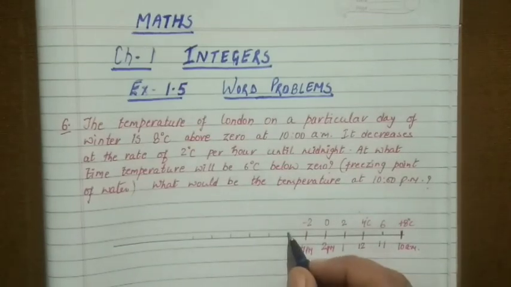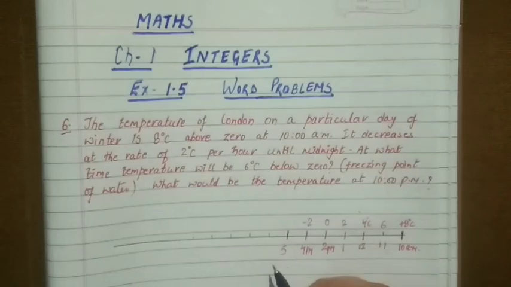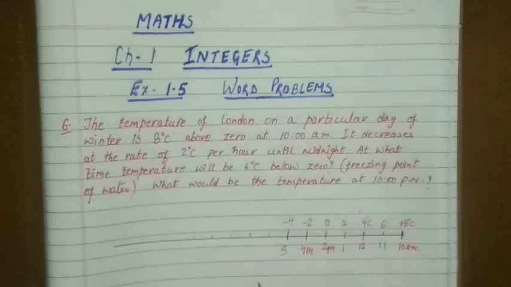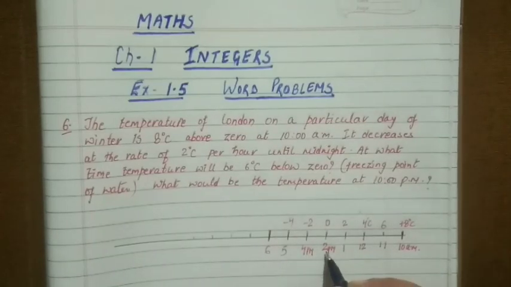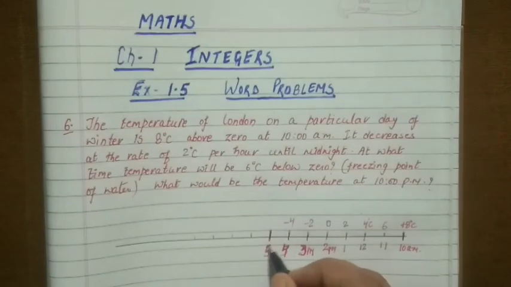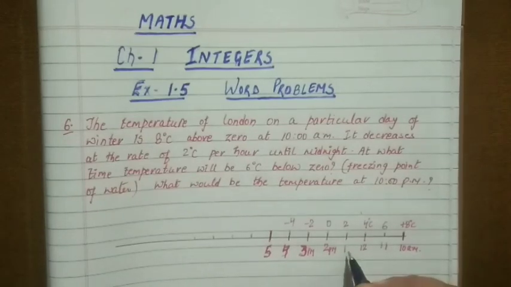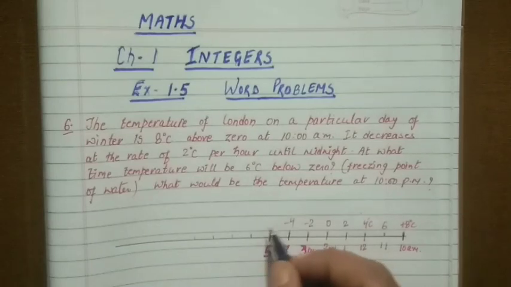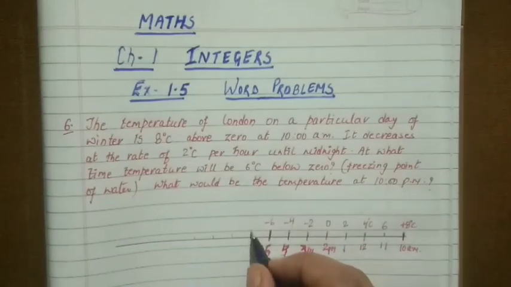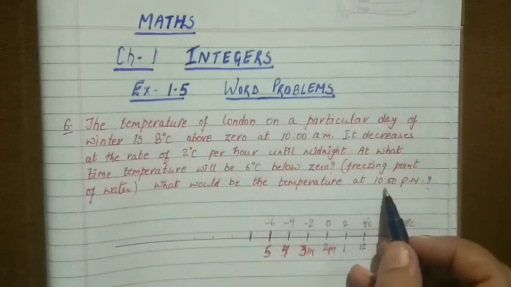So we are doing the same. Now next hour, that is 5 p.m., it reaches minus 4, and at last, I missed this. It would be 3 p.m., it would be 4 p.m., and this would be 5 p.m. 1, 2, 3, 4, 5. It will reach minus 6 degrees Celsius. Then if we continue, because we have to give the temperature for 10 p.m. also, we will move further.